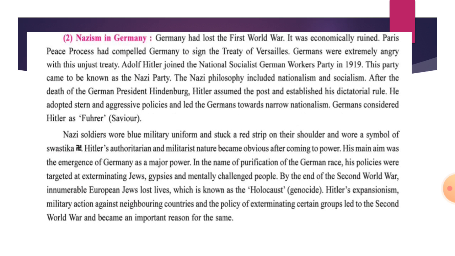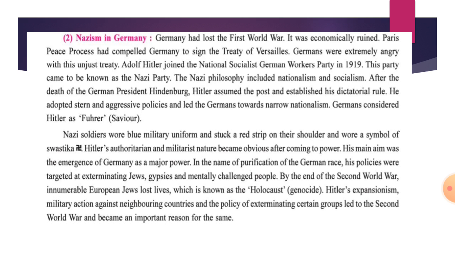What he did was, he came to the post and established a dictatorial rule, and he adopted a stern, that is a serious manner, and with an aggressive policy he led the Germans towards a narrow nationalism. In this way he led the Germans to narrow nationalism. And the Germans accepted Hitler as Führer. Führer is a tyrannical leader, a type of political title given to Hitler.